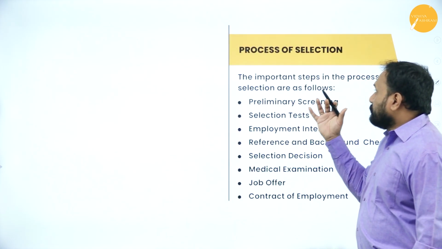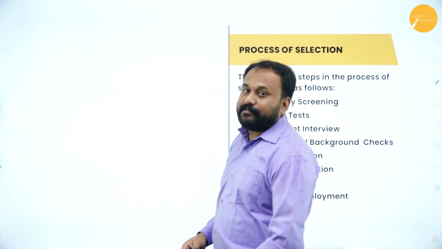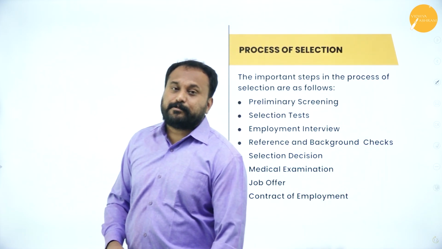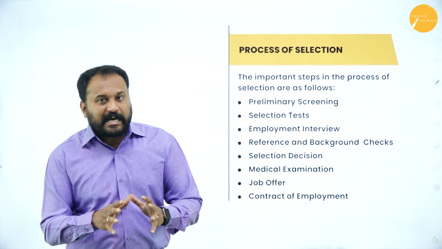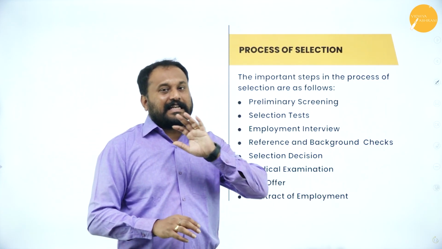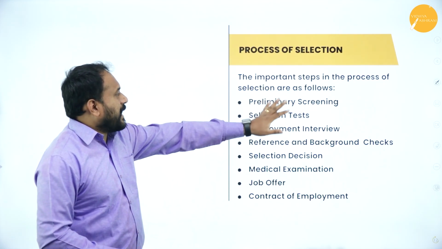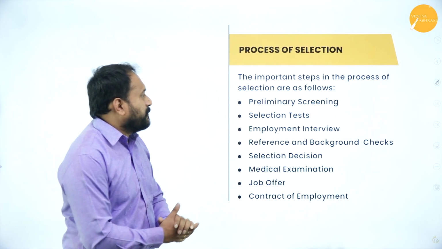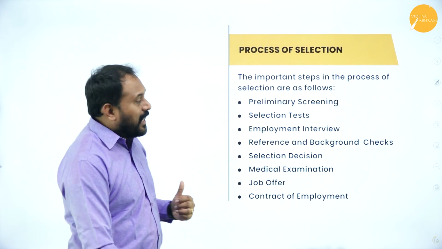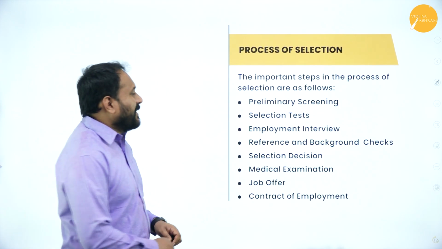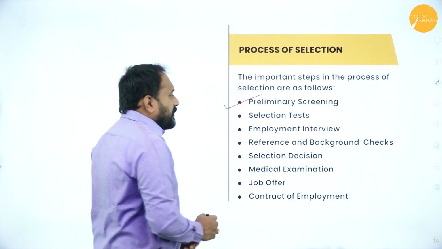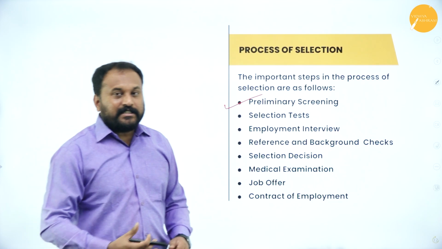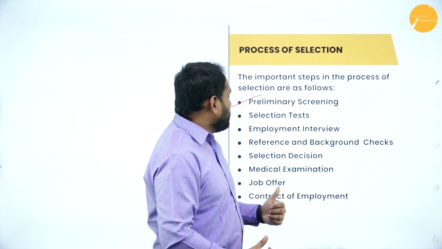Next is the process of selection. Again, we have this for 8 marks. Please understand the process of selection. The process of staffing is different. The process of selection is totally different. So the important steps in the process of selection are as follows. First thing is preliminary screening. Here the qualification, the skills, everything is checked.